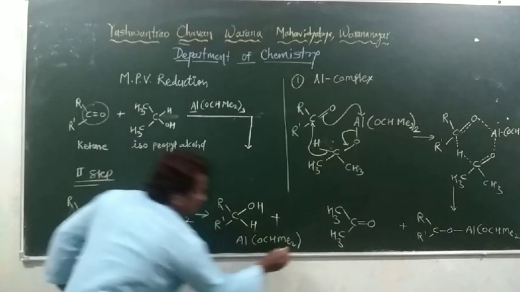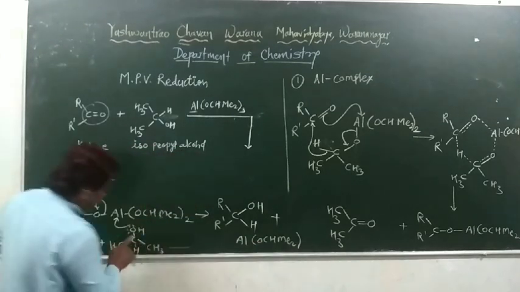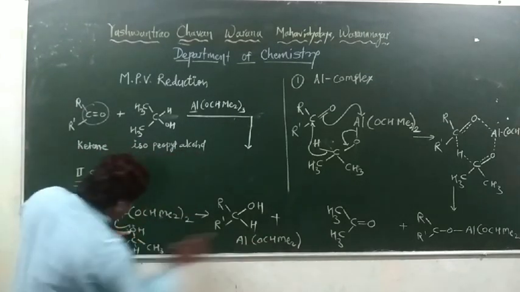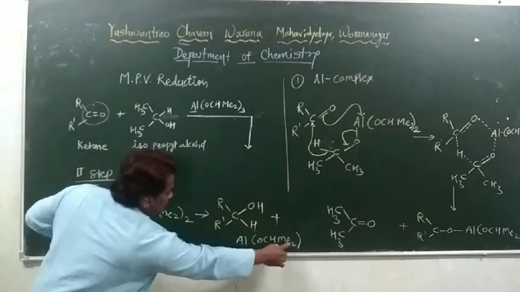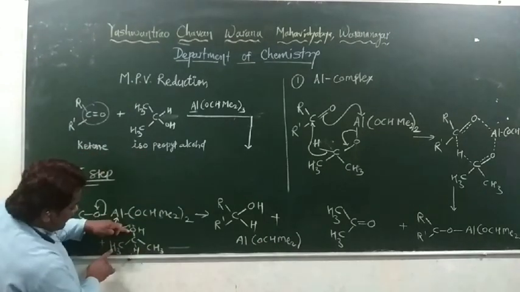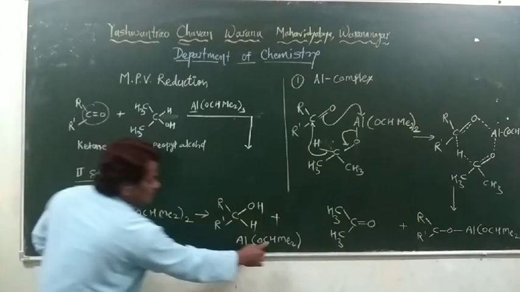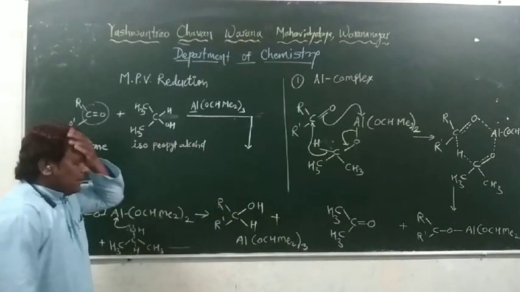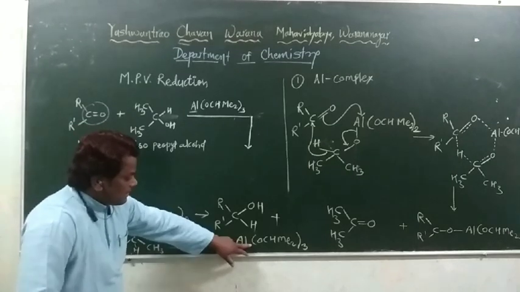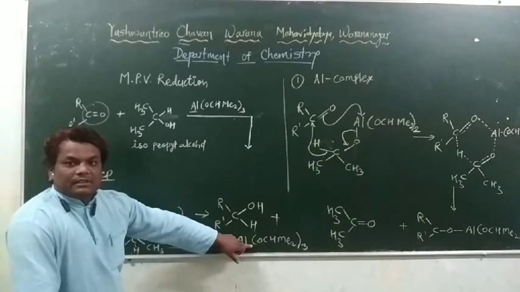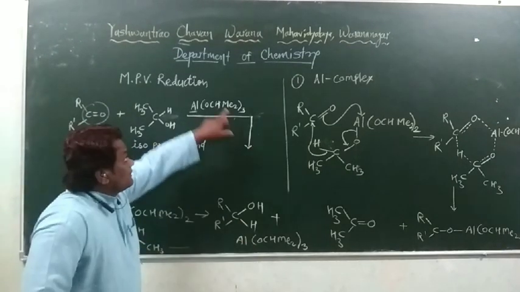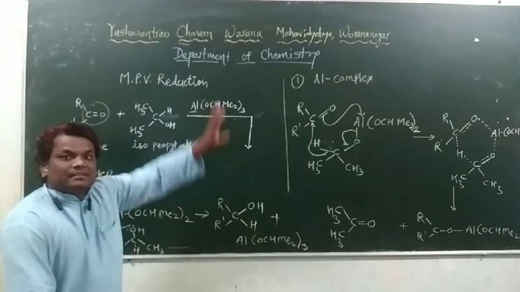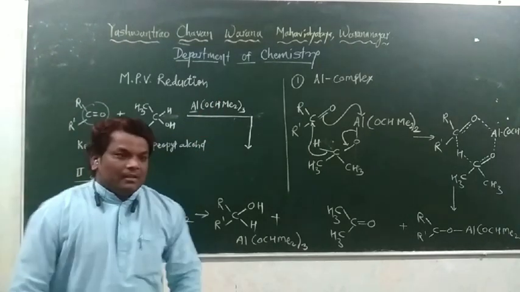We have two isopropoxy groups, and one more isopropoxy, that is CH3, CH3, O, CH, Me by 2, called the methyl group. These two methyl groups are there, meaning two isopropoxy groups are converted into three isopropoxy groups. And here the aluminium triisopropoxide complex, which is the catalyst, is regenerated. This is the beauty of this reaction.